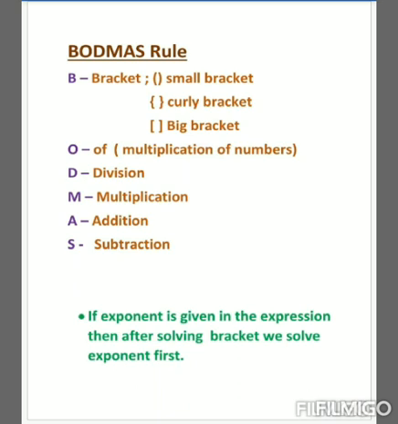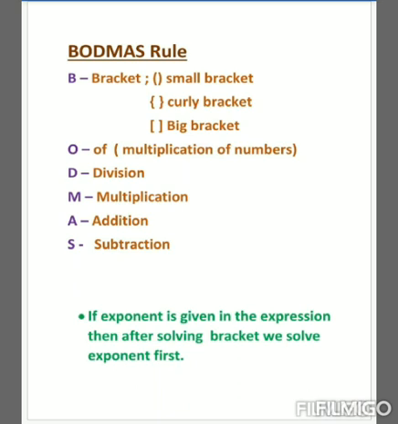Now see what it is. Here B is for bracket. That means the first thing that we will solve in the expression is the bracket. Brackets are of 3 types: small bracket, curly bracket and big bracket. First we solve the small bracket, then the curly bracket, and at the last we solve the big bracket. Next is O, which means of.